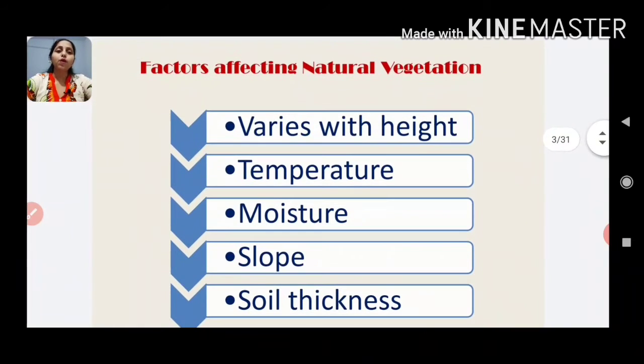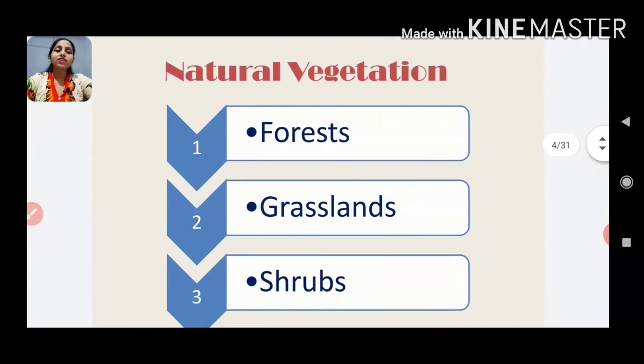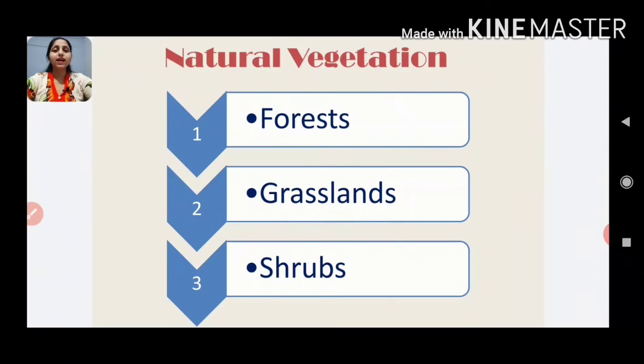Now, if we talk about factors affecting natural vegetation, they vary with height, temperature, moisture, slope and soil thickness. Natural vegetation is divided into three broad categories, and they are forests, grasslands and shrubs. Forests grow where temperature and rainfall are plentiful to support a tree cover. Depending upon these factors, dense or open forests grow, and grasslands grow in the region of moderate rainfall, and thorny shrubs and scrubs grow in the dry region.